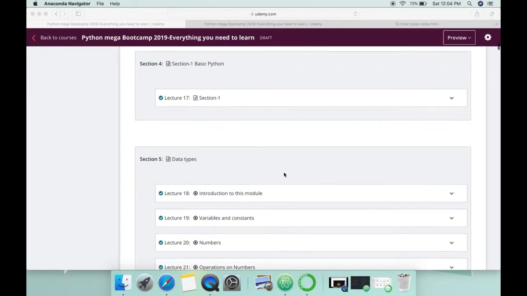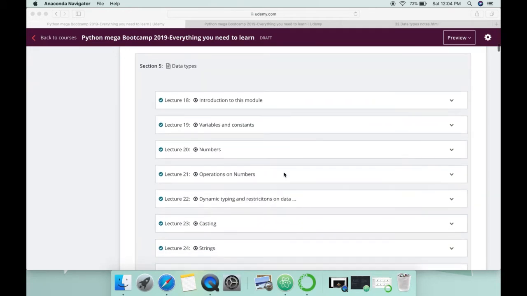Just after this we have section 1, which consists of the basics of Python. Here you will learn first of all the data types, in which we have all the data types in Python, how to convert them from one to another, and the operations and methods on them.